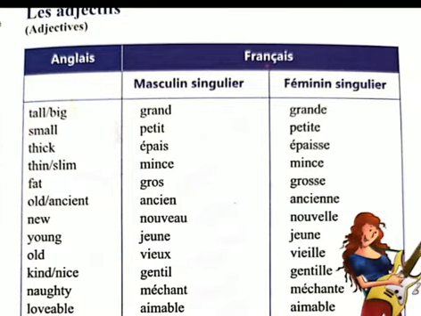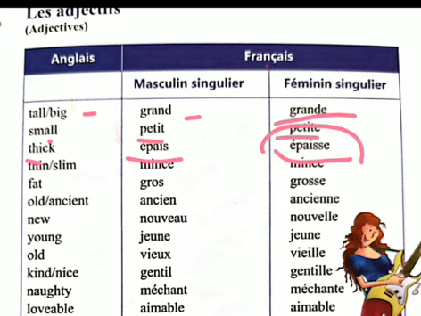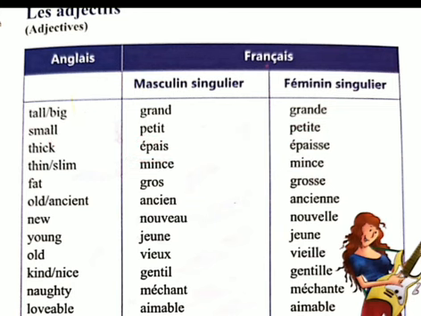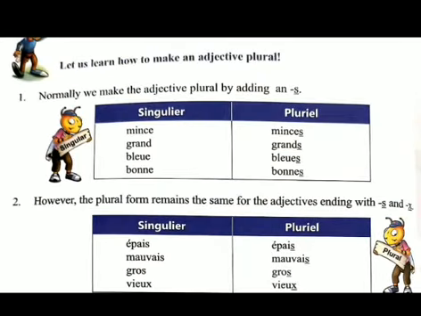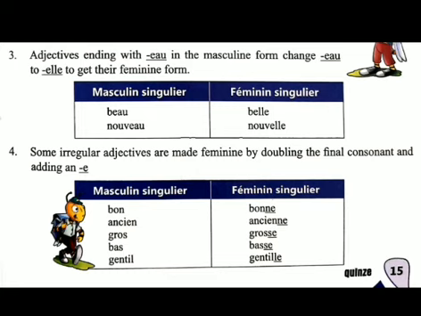So first is big. Big is grand. Just add e at the end to make it female. Petit means small. Just add e to make it female: petite. Épais means thick: épaisse. Which rule is followed here? This fourth rule, where we have to double the final consonant.